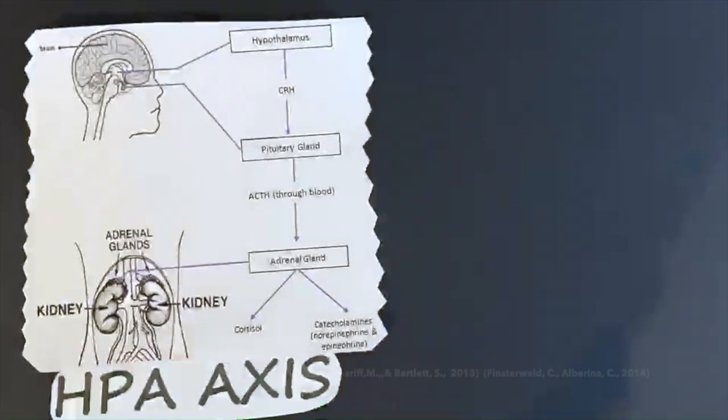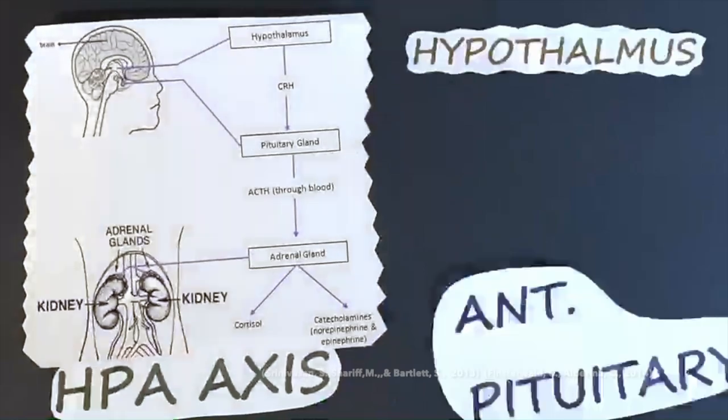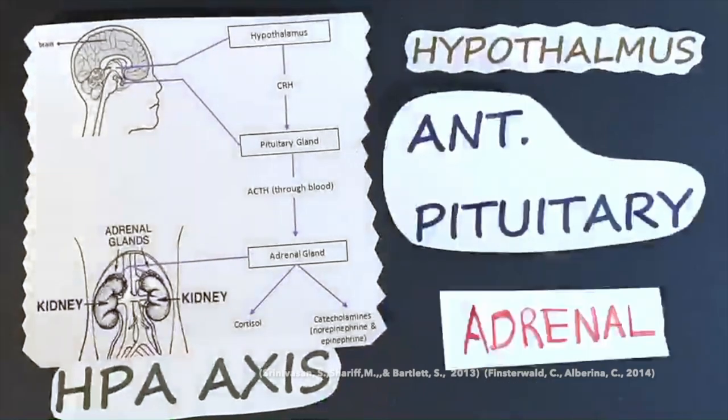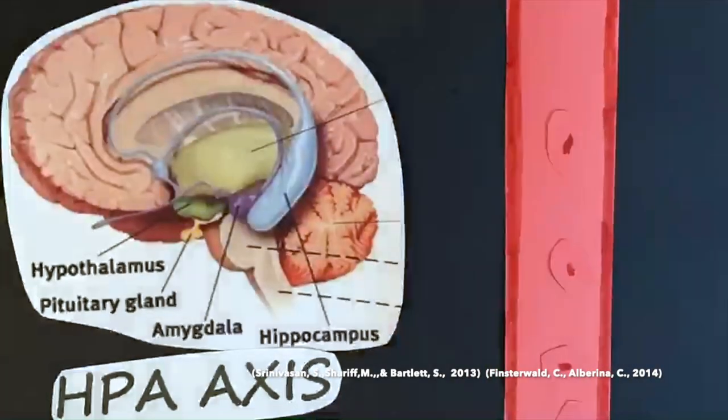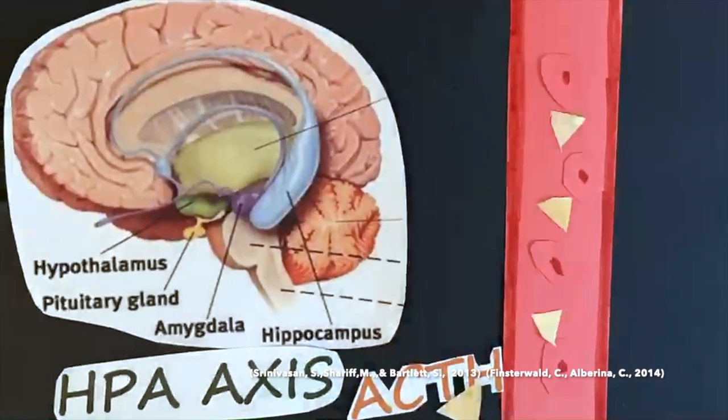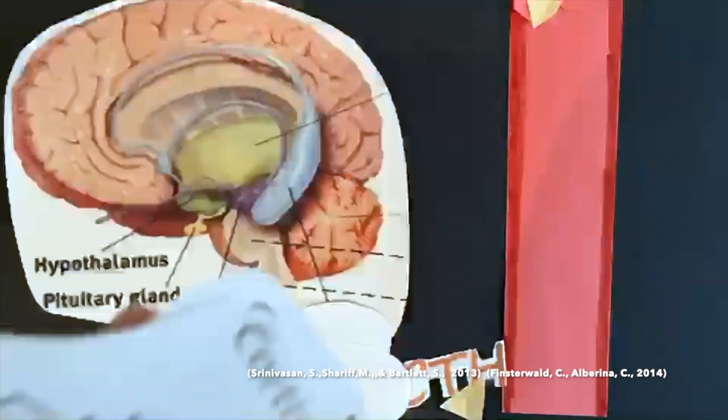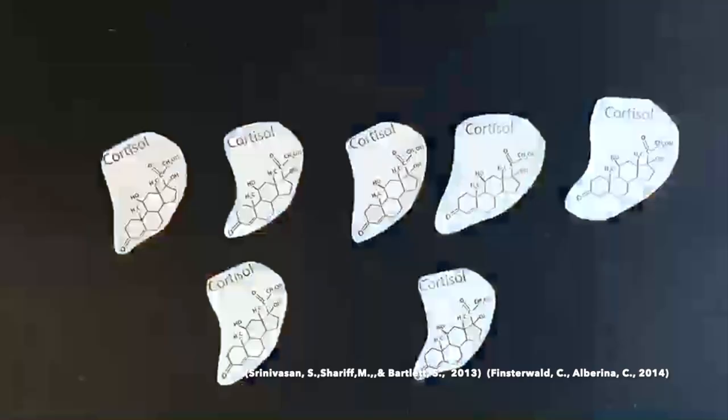Stress is commonly defined as any stimulus that disturbs the body's homeostasis. In humans, the stress response is initiated through the activation of the HPA axis, which is the hypothalamic pituitary adrenal axis. Neurons in the hypothalamus will stimulate the anterior pituitary gland to produce and secrete ACTH into the blood circulation, which induces glucocorticoid hormone synthesis, such as cortisol, to release from adrenal glands.